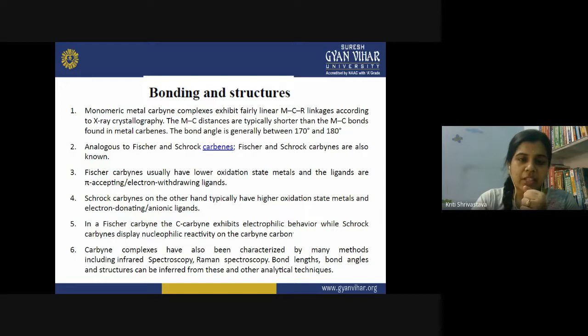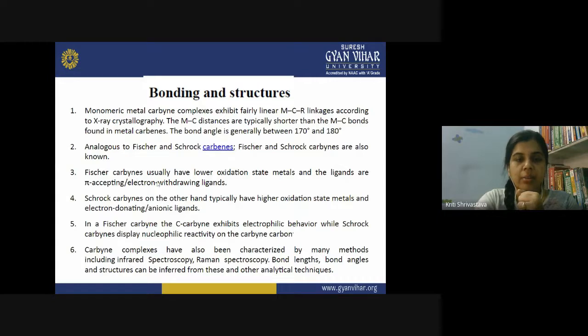Just like the Fischer and Schrock carbenes that we discussed in the previous lecture, Fischer and Schrock carbynes are also known. So what was the difference between Fischer and Schrock carbenes? We have seen that in a Fischer carbene, some heteroatom is involved, and in a Schrock carbene, only carbon species are involved. On a similar note, Fischer and Schrock carbynes also exist.